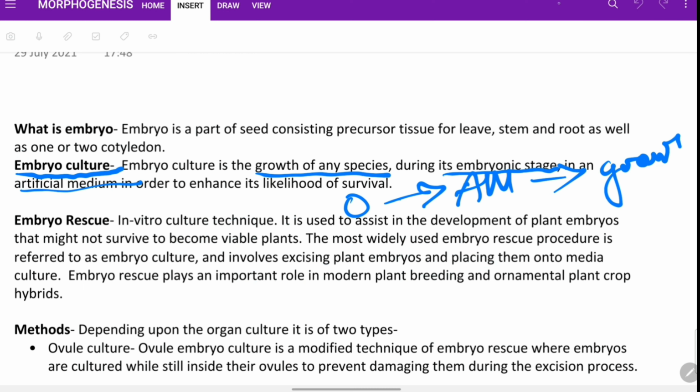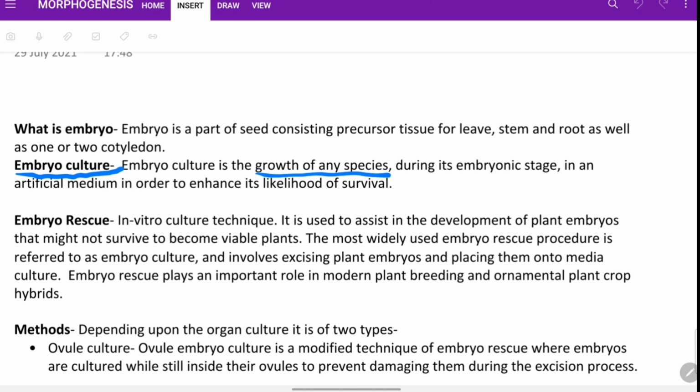If you see this from the beginning, it only says embryo culture is the growth of any species during its embryonic stage in an artificial medium in order to enhance its likelihood of survival. Otherwise it will be dead.